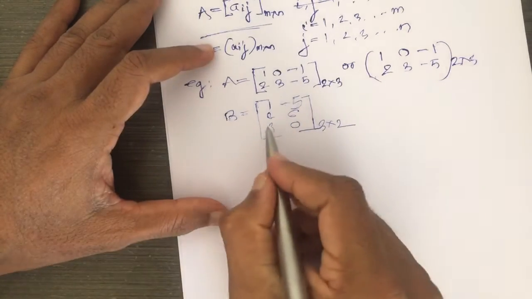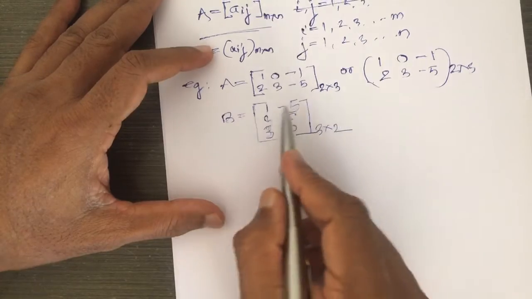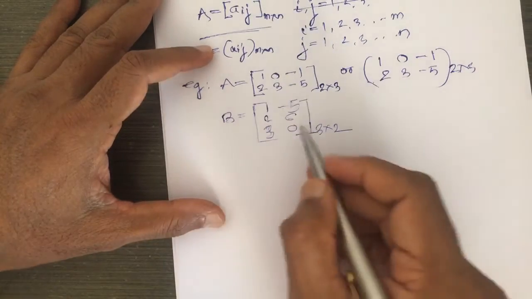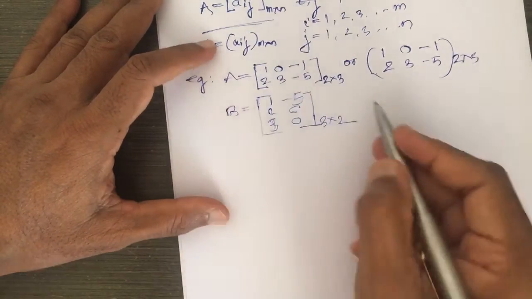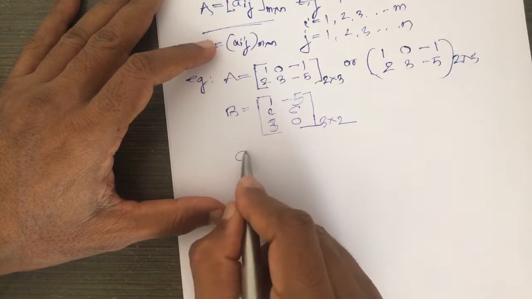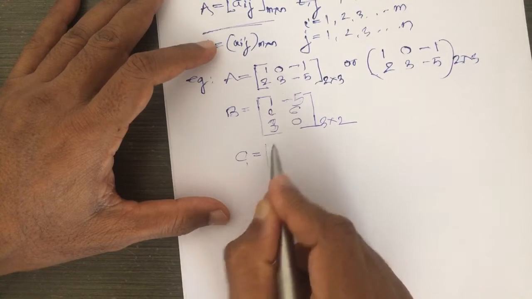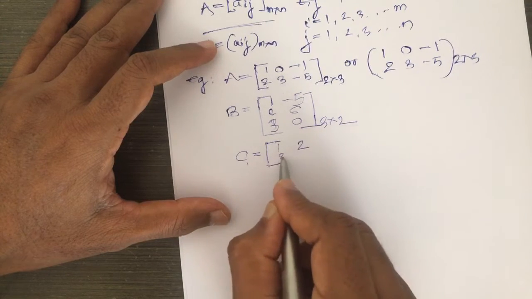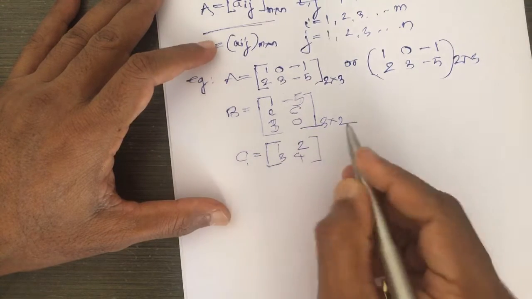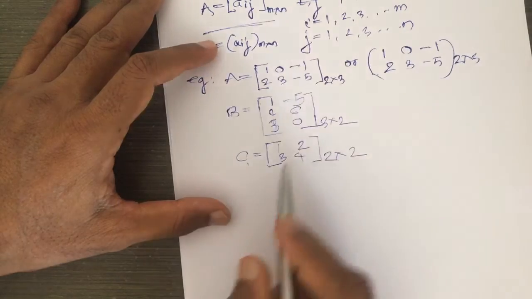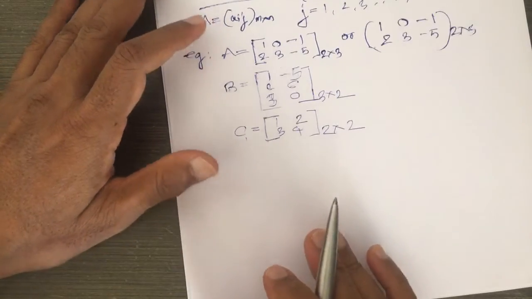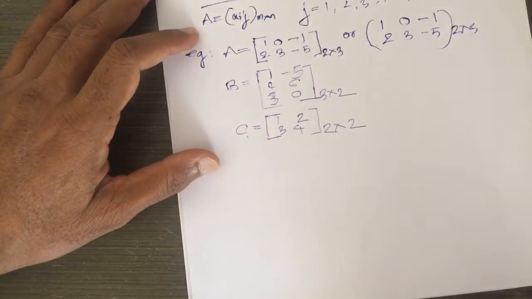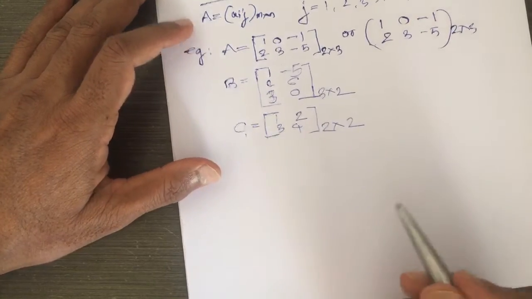There are 3 rows and 2 columns. I write here C, a matrix which is 1, 2, 3, 4. This is a matrix of order 2 into 2, 2 rows and 2 columns. Like that we can give many examples for the matrix.